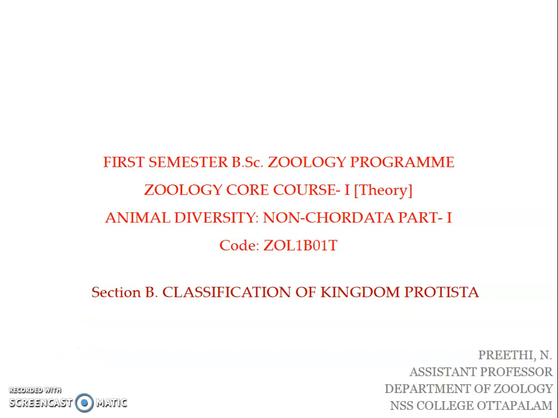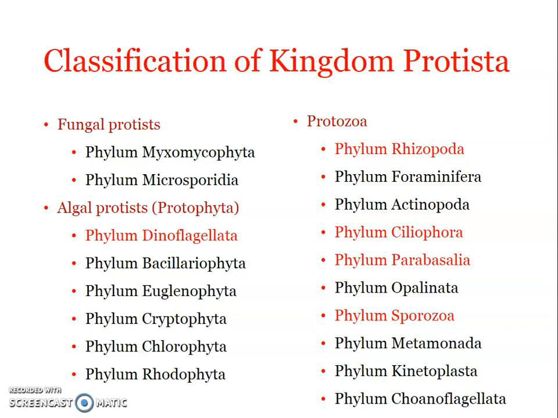So, welcome back. In this presentation, we'll be looking into the classification of kingdom Protista. Kingdom Protista includes a heterogeneous assemblage of several unrelated polyphyletic taxa, and they are classified into three major groups, namely the fungal protists or fungus-like protists. Then we have the plant-like protists, otherwise referred to as algal protists or protophyta. And obviously the third group, the animal-like protists or the protozoa, which we are more concerned with.